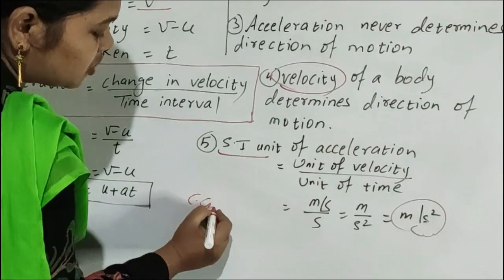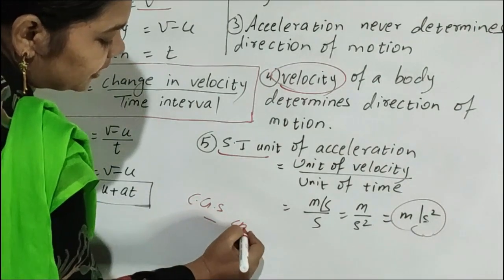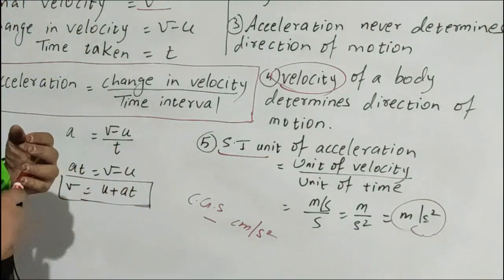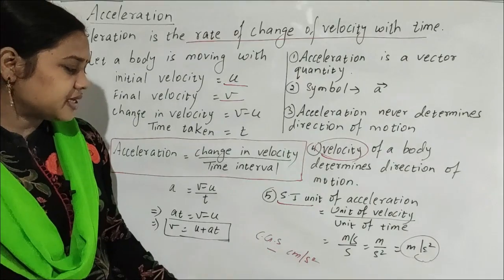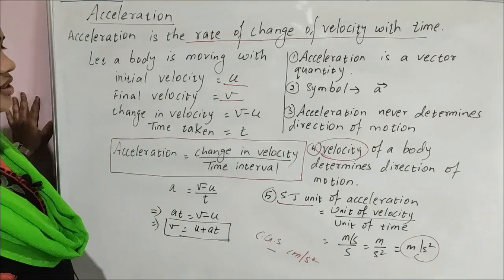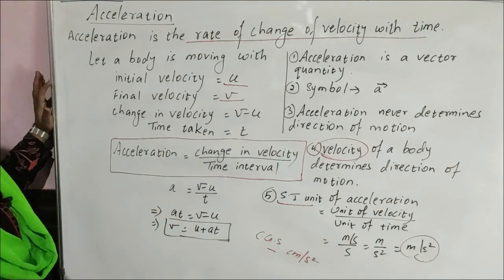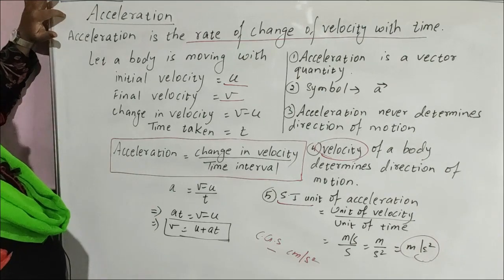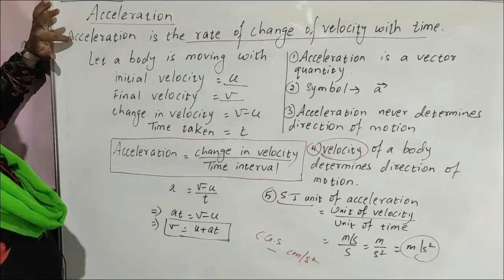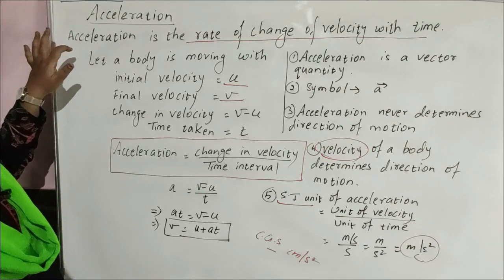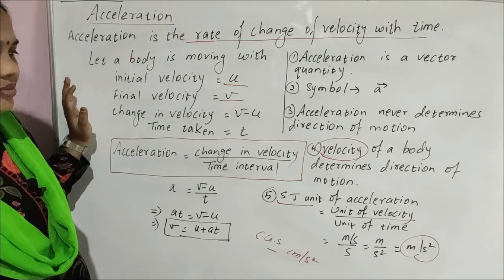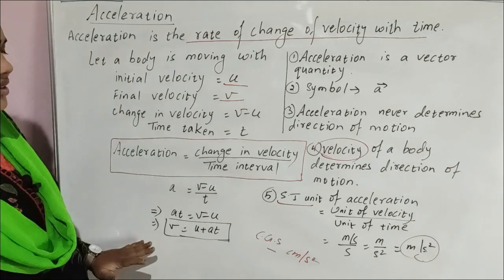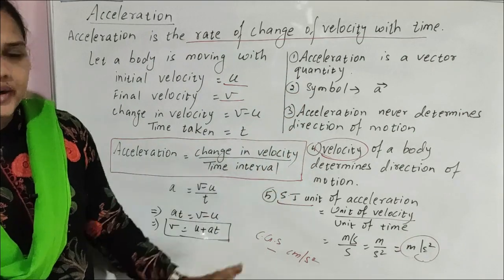Whereas the CGS unit is centimeter per second square. Clear children? I hope you understood. So please note this down neatly. This is the derivation for the formula for acceleration. Give the heading acceleration. Write the definition: acceleration is the rate of change of velocity with time. Then derive this formula. After writing this, write these main points.